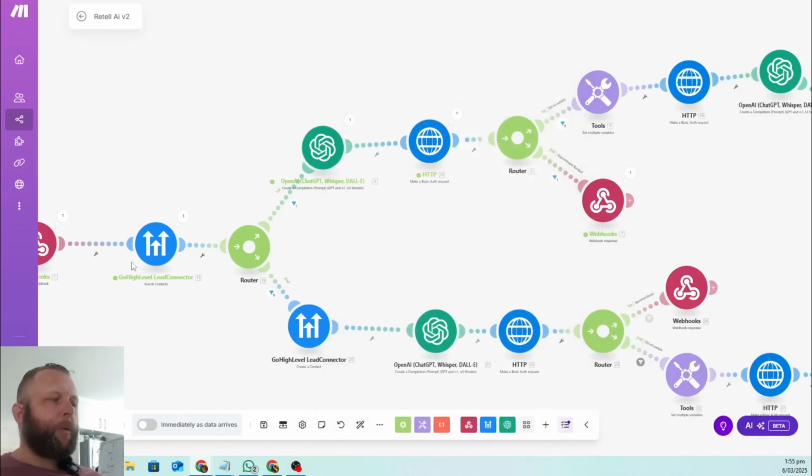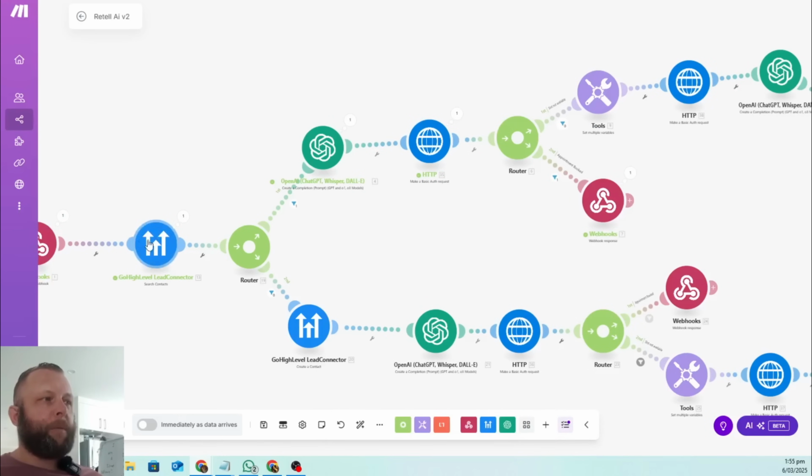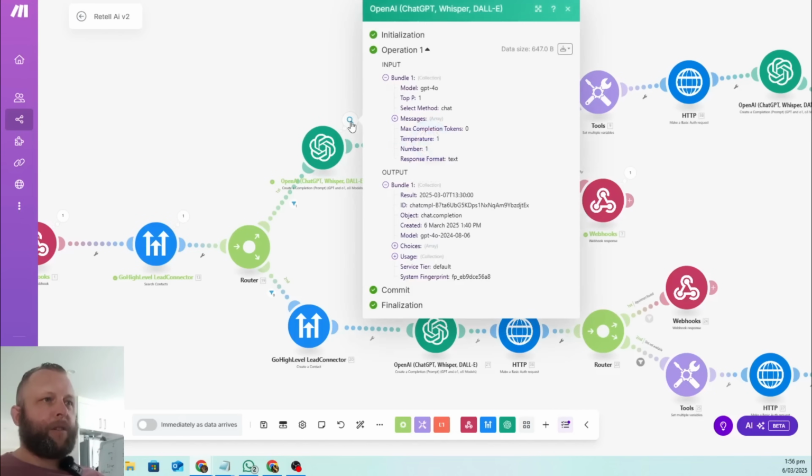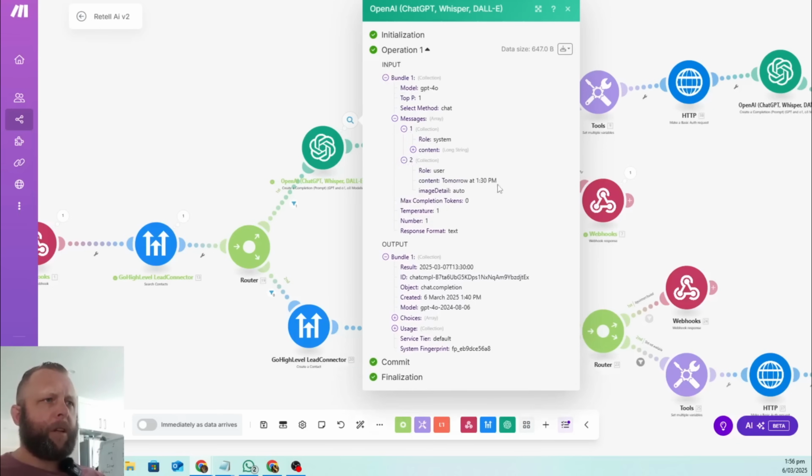What it does with this is, it came in, we said we want to book at 1:30 p.m. It checked and saw that Mark is a contact, so it sent Mark up here. Then it formatted the time, and the user input is going to be tomorrow at 1:30 p.m. So tomorrow here is going to be the 7th of the 3rd.